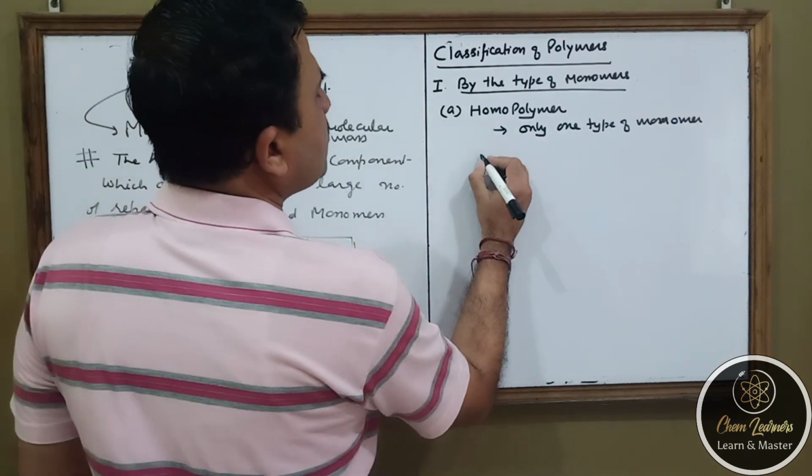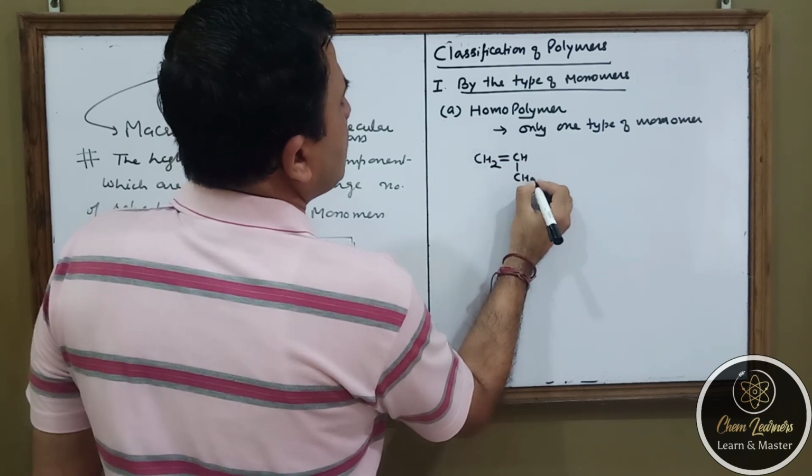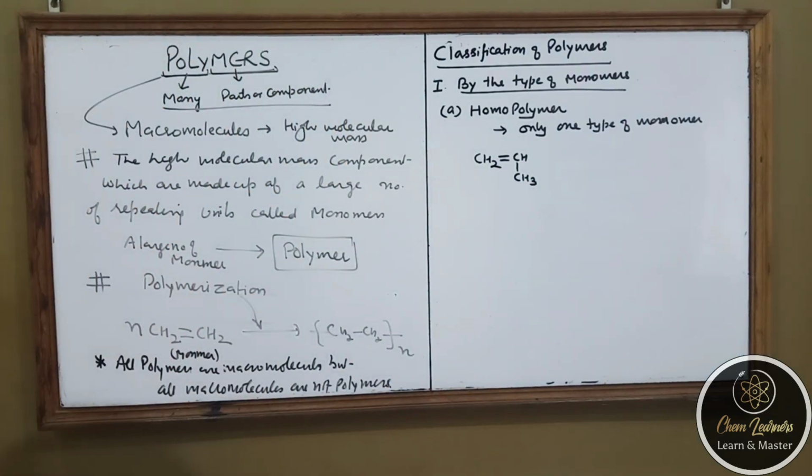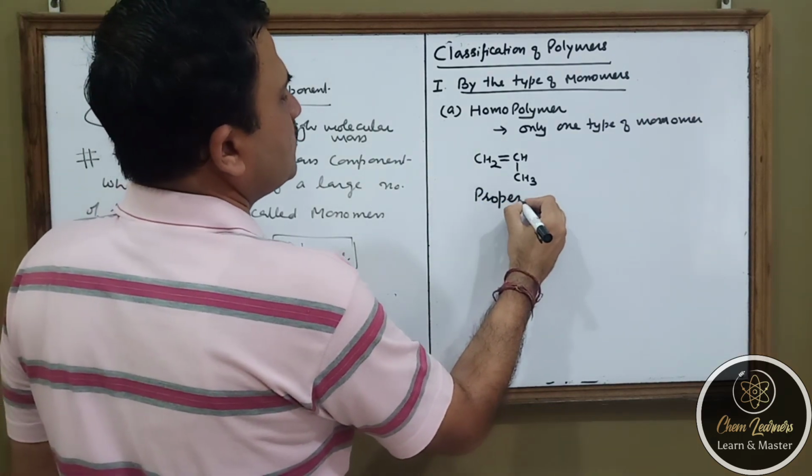We can have another example also. Let us suppose I have a molecule which is propene. All of you know that it is propene.